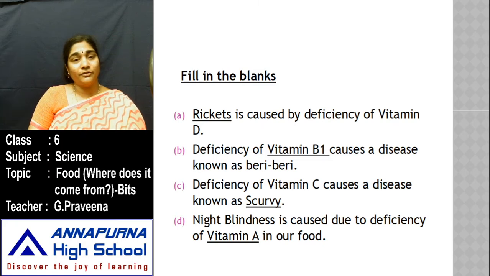Then by deficiency of which vitamin causes a disease known as beriberi? So beriberi is caused due to the deficiency of vitamin B1. Then the third bit, deficiency of vitamin C, it causes a disease. What is it called as? Scurvy. So scurvy is caused due to the deficiency of vitamin C. Then night blindness is caused due to the deficiency of dash in our food. So it is nothing but vitamin A. So vitamin A, if it is not taken in proper amount, it causes night blindness. So try to include all these vitamins in your diet so as to avoid the different kinds of diseases.